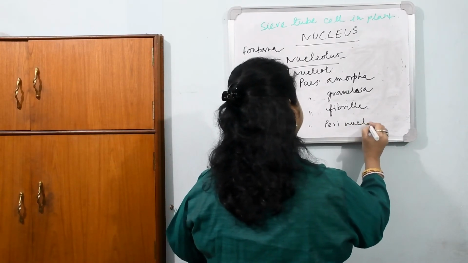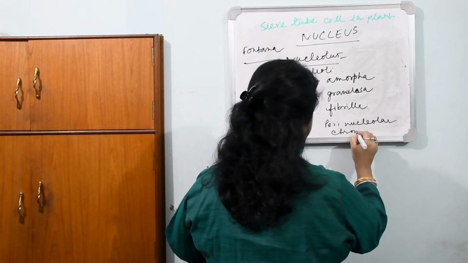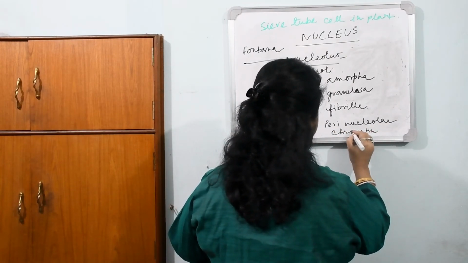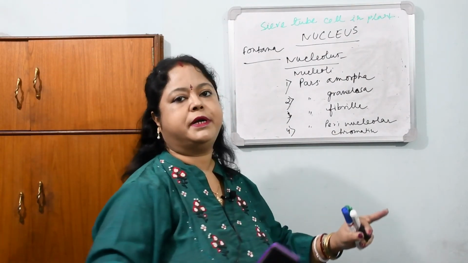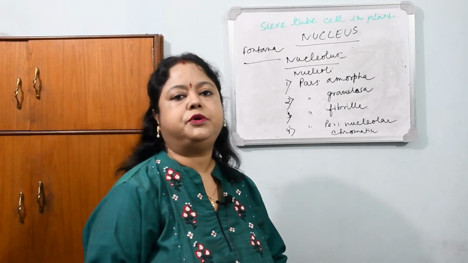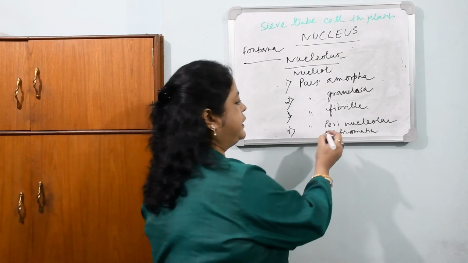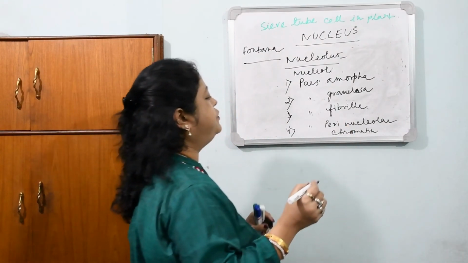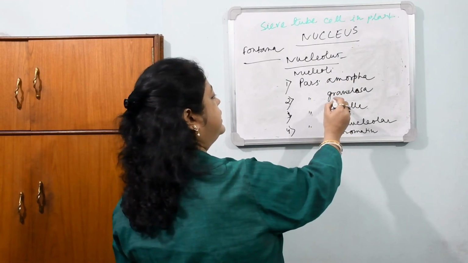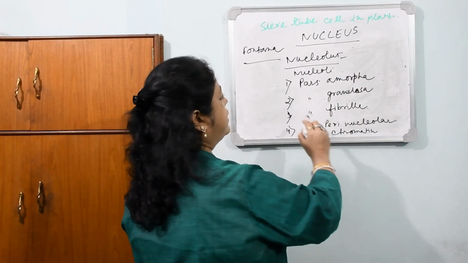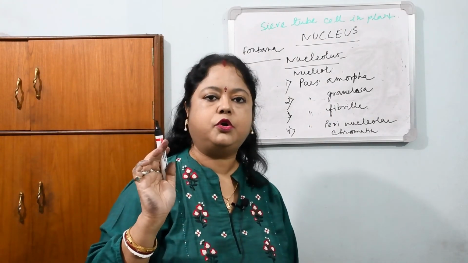The chromatin fibers which are connected with the surface of the nucleolus are known as perinucleolar chromatin. As we know, inside the nucleoplasm they remain with the nuclear reticulum. So the chromatin surrounding the nucleolus is known as perinucleolar chromatin. Other than that, it has an amorphous zone, a granular zone, and a fibrillar zone.